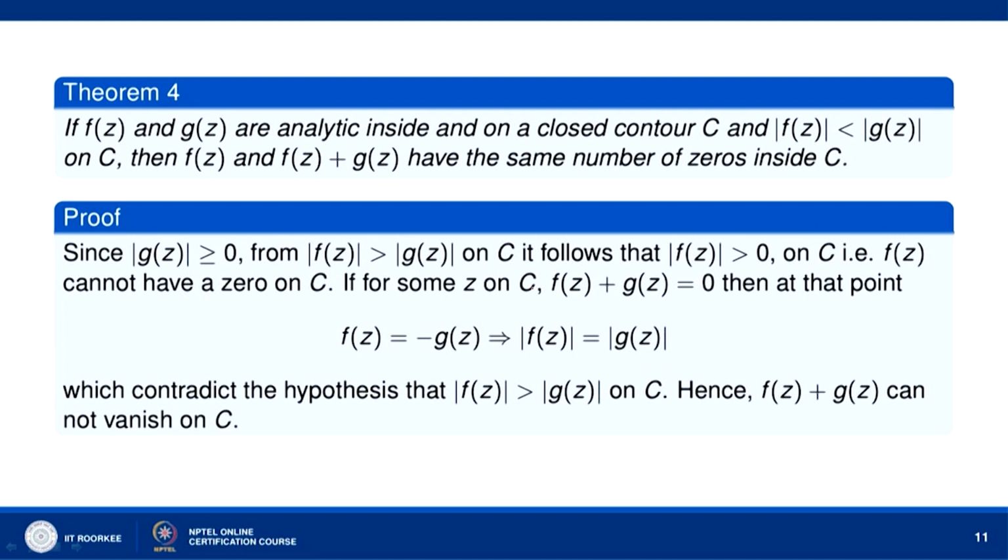Okay. So, now let us also show that f(z) plus g(z) also cannot be 0 on C. This we can easily show here. Suppose for some z on C, f(z) plus g(z) is equal to 0, then at that point f(z) will be equal to minus g(z), and so mod of f(z) will be equal to mod of g(z), but we are given that mod of f(z) is less than mod of g(z). Therefore, f(z) plus g(z) cannot be 0 at any point on the curve C. So f(z) cannot be 0 on the curve C, and f(z) plus g(z) cannot be 0 on C.